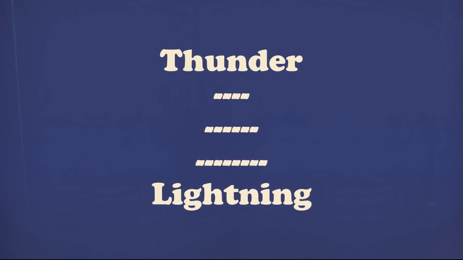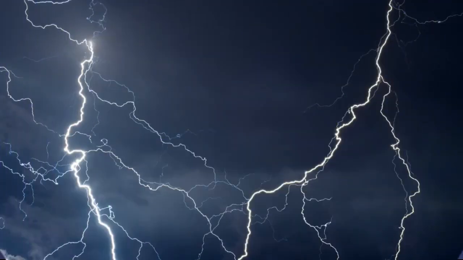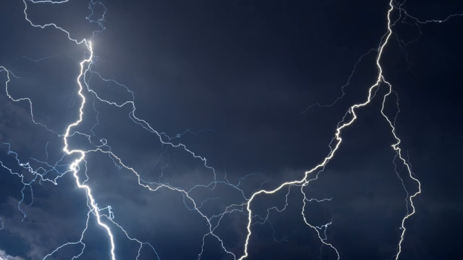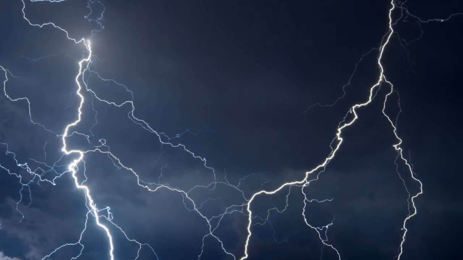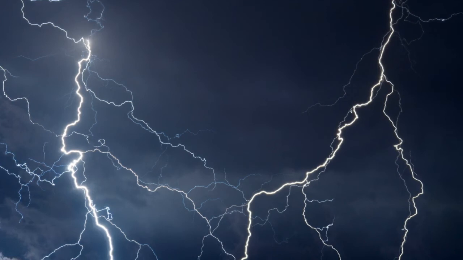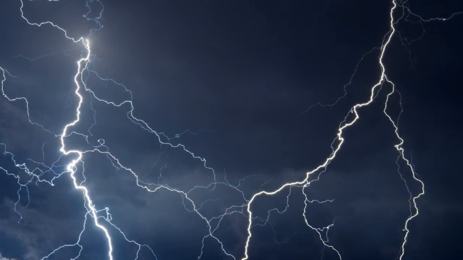Okay, so just like that, we have knocked out 2 of our 5 lines of our Cinquain poem. Only 3 remain. Now, the second line of a Cinquain poem describes the topic. So, what does lightning do, or what is lightning like?